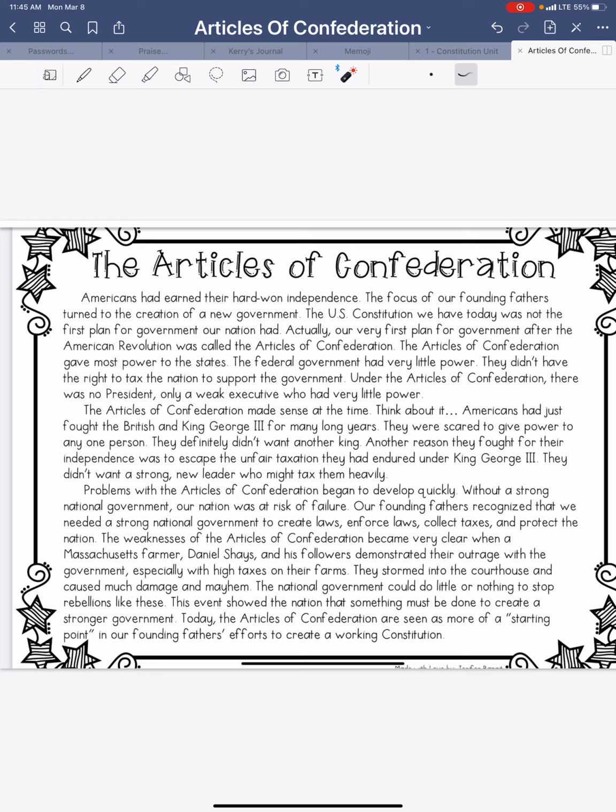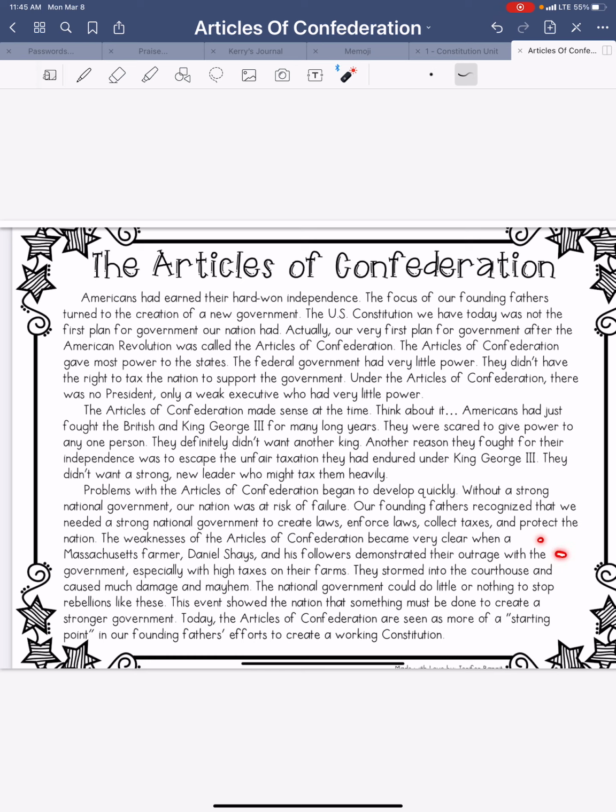Problems with the Articles of Confederation began to develop quickly. Without a strong national government, our nation was at risk of failure. Our founding fathers recognized that we needed a strong national government to create laws, enforce laws, collect taxes, and protect the nation. The weakness of the Articles of Confederation became very clear when a Massachusetts farmer, Daniel Shays, and his